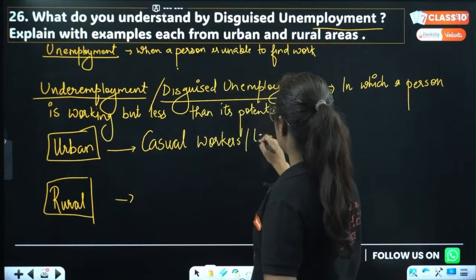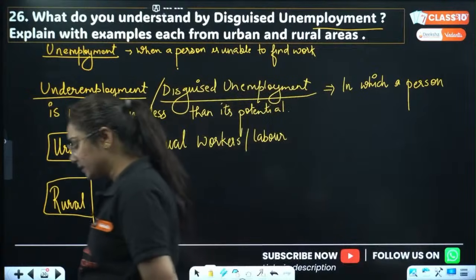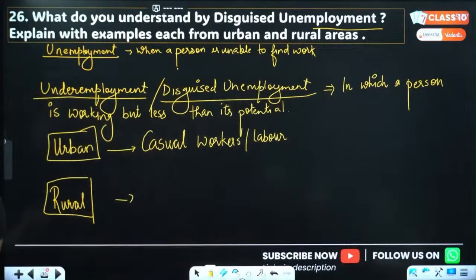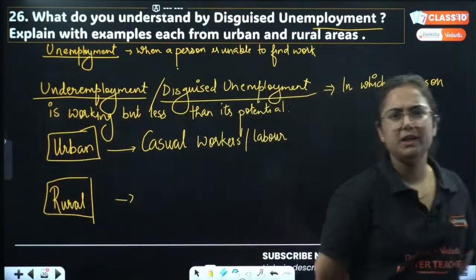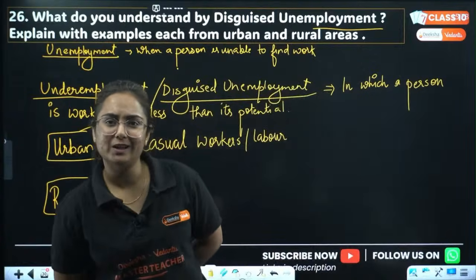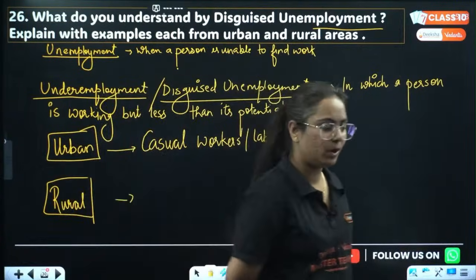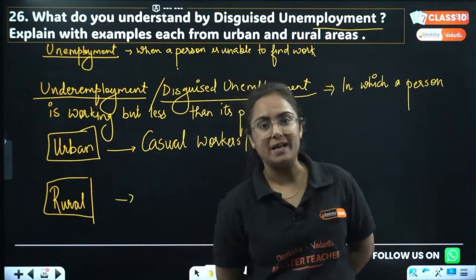Like if we want to build a house, we will hire certain workers for that specific period of time, casually. In every district, every place, you will see a square where in the morning so many workers gather and the work is allotted to them up till they require, depending upon the requirement of work.